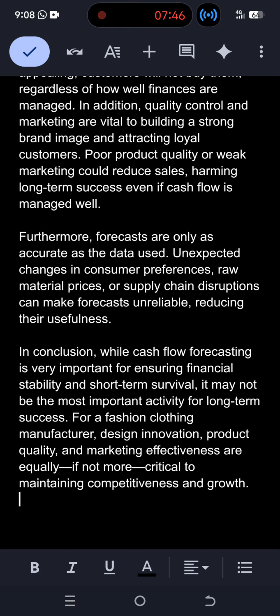So, this is how you have to write your evaluation: it is important, but there are other factors as well which are more important for the clothing company. So, for a fashion clothing manufacturer, design, innovation, product quality, and marketing effectiveness are equally, if not more, critical to maintaining competitiveness and growth.